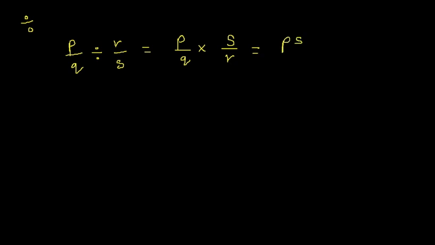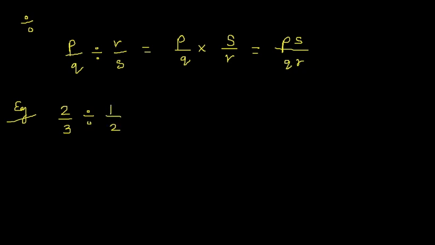Now moving on to the next operation, division. Division of rational numbers. Again I will be explaining by the form P by Q divided by R by S is equal to P by Q multiplied by S by R, which means in division you will first of all take the reciprocal of the second number and then apply the multiply sign, which is equal to PS by QR. Again, understanding it with the help of an example, 2 by 3 divided by 1 by 2.